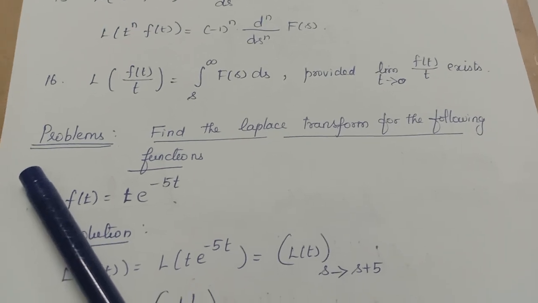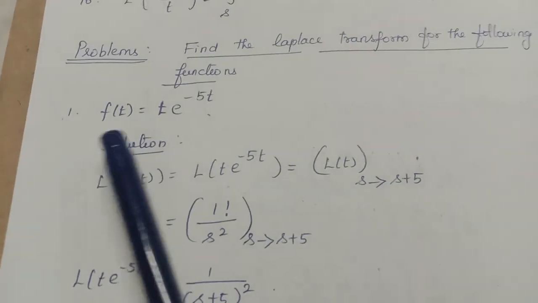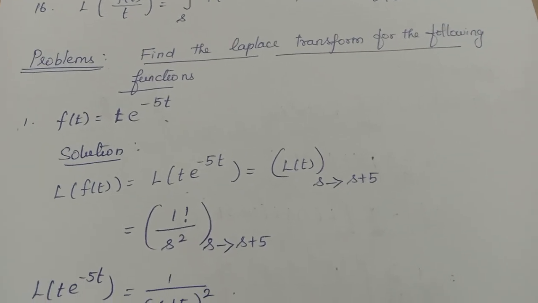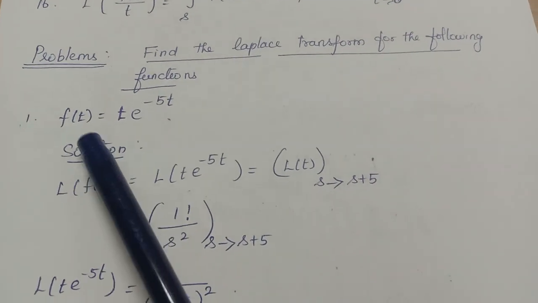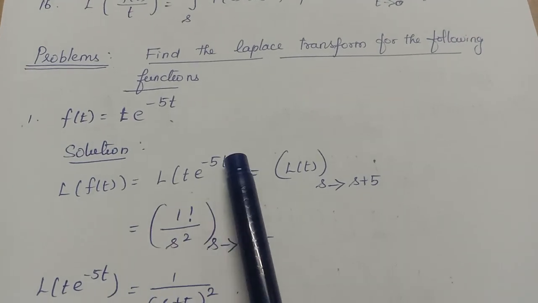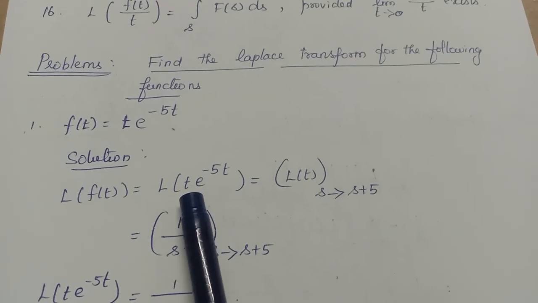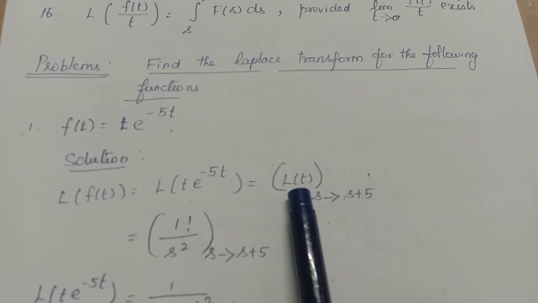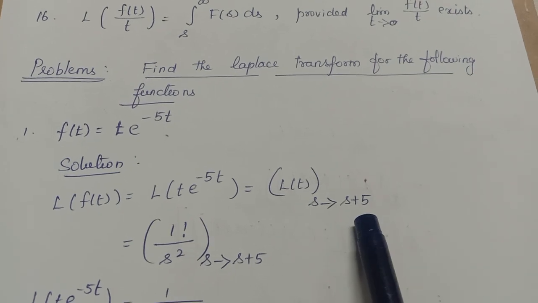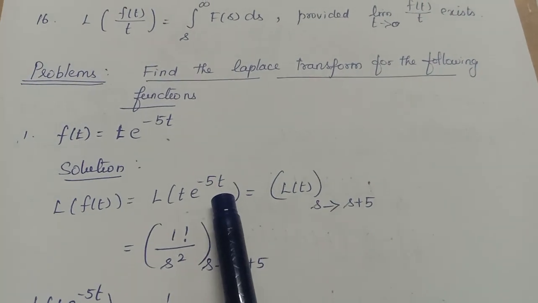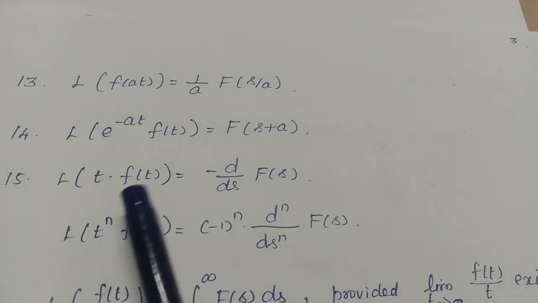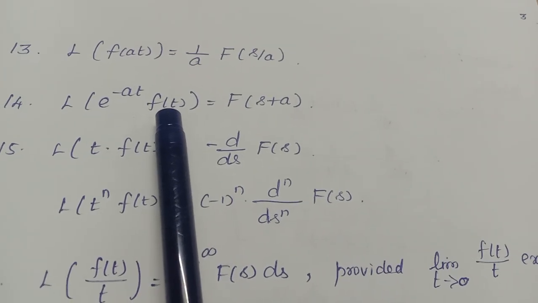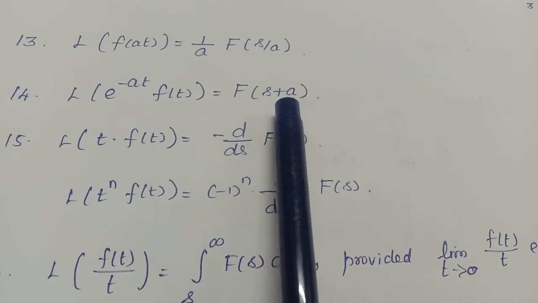Okay, now let us see some problems. The first one, f of t equals t e power minus 5t. For all the coming problems you have to find the Laplace transform. Now L of f of t equals L of t into e power minus 5t. See, a product of two functions is there. So what I am going to do is find L of t. In that one I am going to replace s by s plus 5, because it is e power minus 5t. So what is the formula I have given here? If it is e power minus at into f of t, write the Laplace of f of t. In that one replace s by s plus a.